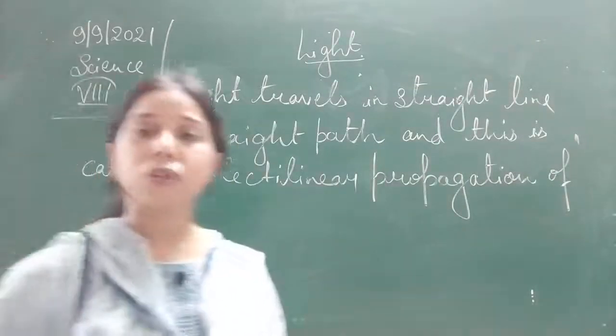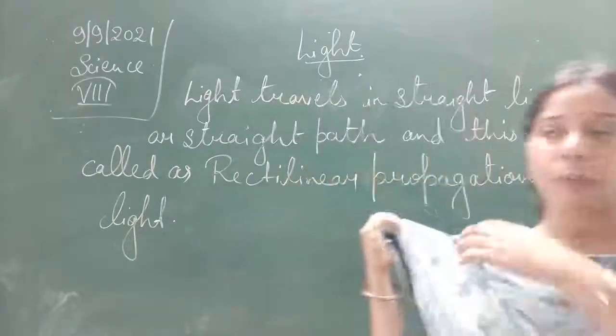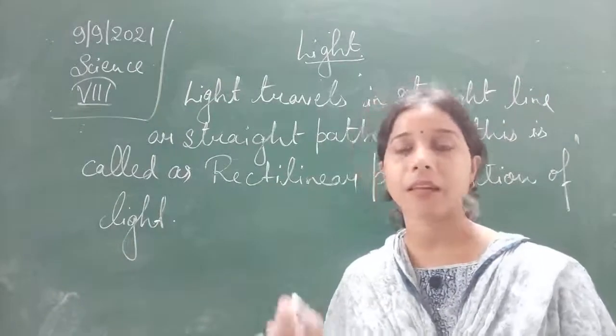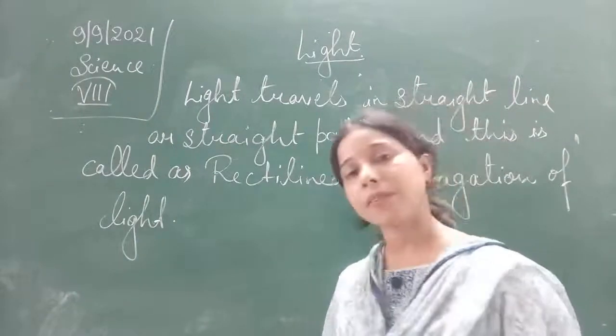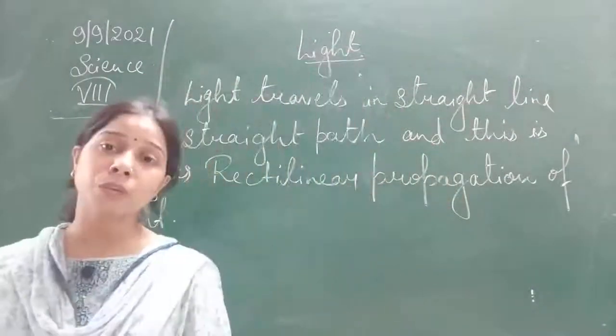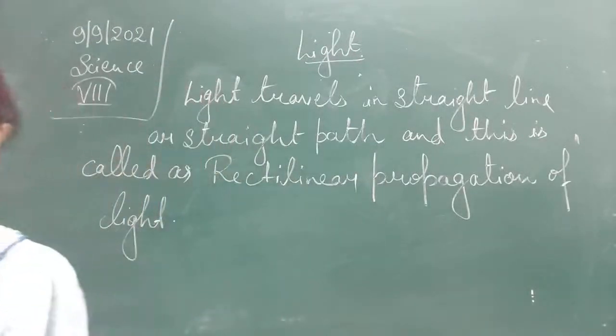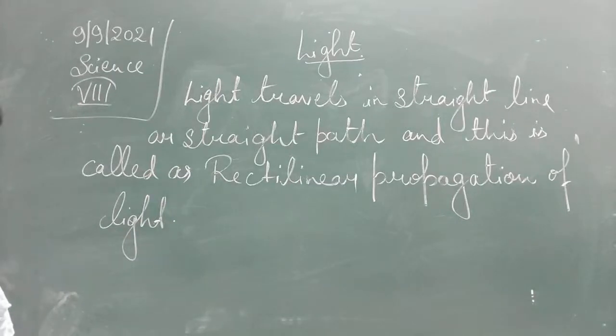Okay, this is called the rectilinear propagation of light. Rectilinear means the light is covering a straight path, the light is traveling in a straight line. Light generally travels a straight path, it covers a straight line, that's why it is also called the rectilinear propagation of light.